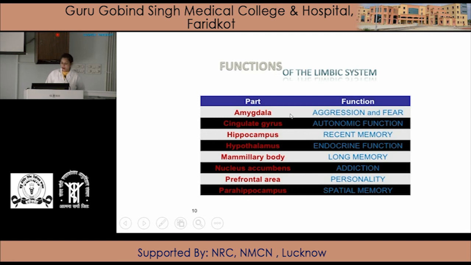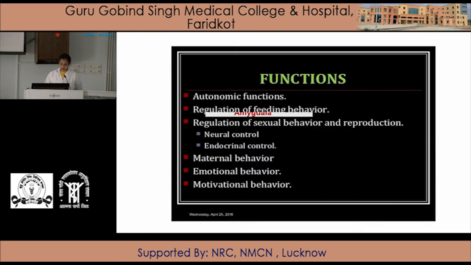Amygdala performs aggression and fear, cingulate gyrus is related to autonomic function, hippocampus to recent memory, hypothalamus to endocrine function, mammillary body to long memory, nucleus accumbens to addiction, prefrontal area to personality, and parahippocampus to spatial memory. Now these are the different functions performed by the limbic system.